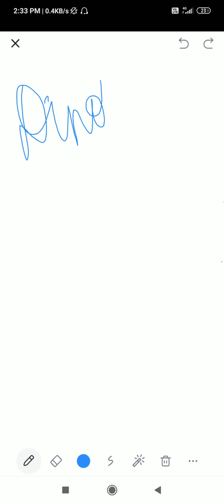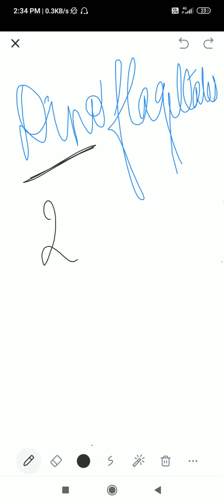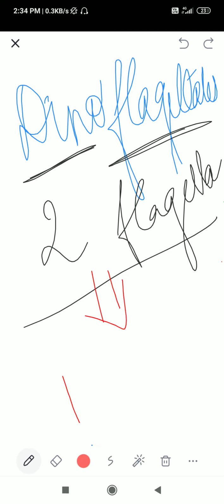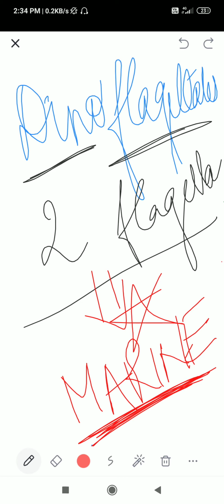Dinoflagellates. Let us break the word. Dino means two, flagellate means flagella, meaning most of them contain two flagella. We have seen that chrysophytes are both freshwater and marine, meaning they are found in fresh water and also in marine water. But you have to remember that dinoflagellates are mostly found in marine environments.